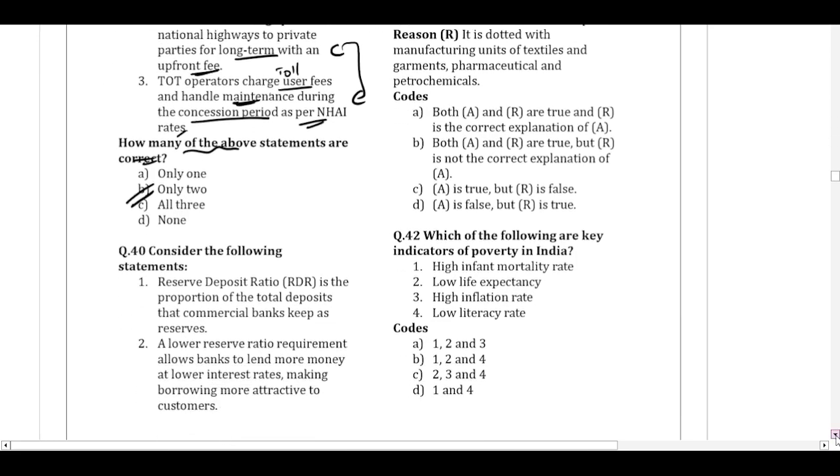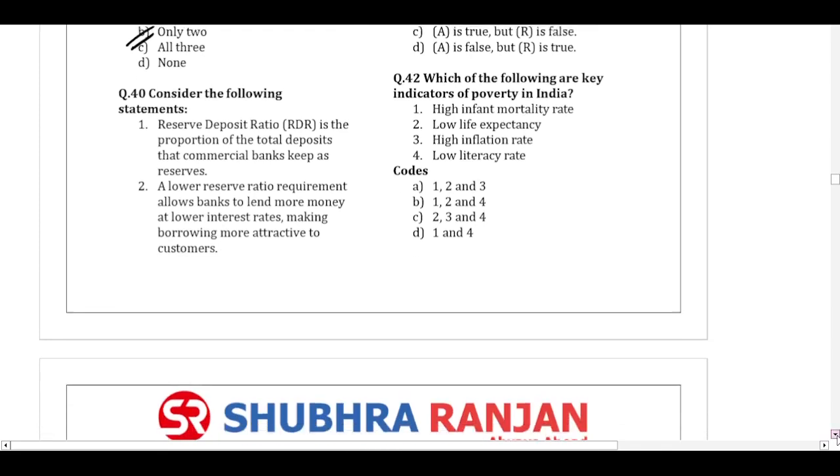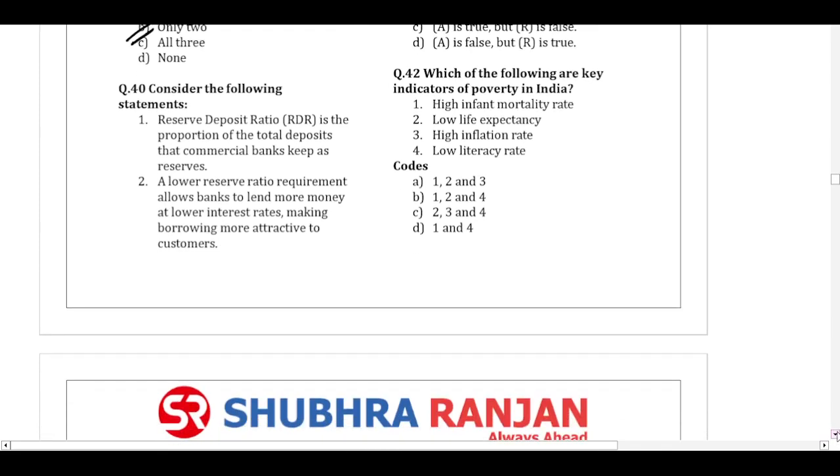Moving on to question number 40. Consider the following statements. The reserve deposit ratio is the proportion of total deposits that the commercial banks keep as reserves.